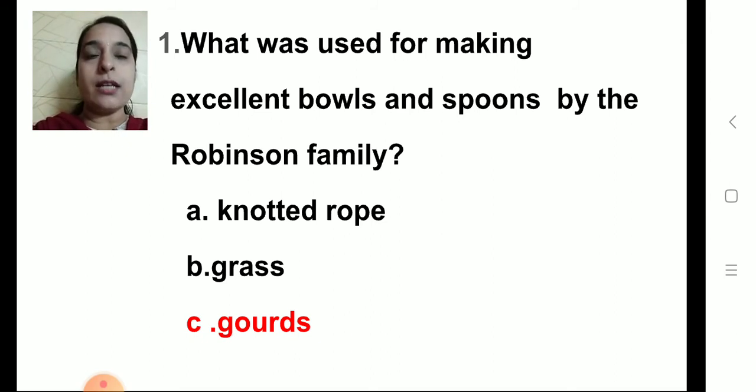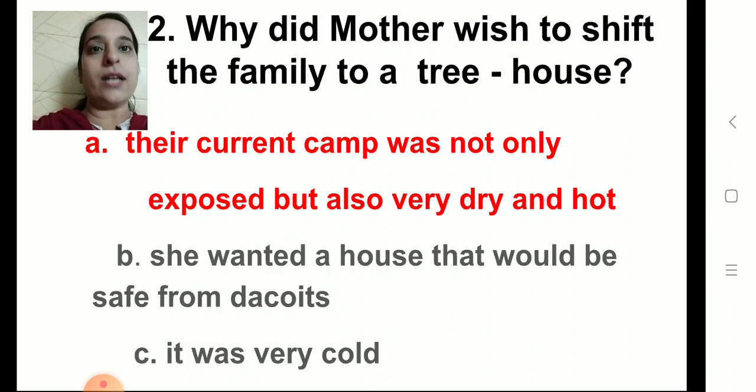So the first one, what was used for making excellent bowls and spoons by the Robinson family? A knotted rope, grass or gourds. So you have to click the correct answer. Now the second one, why did mother wish to shift the family to a tree house?